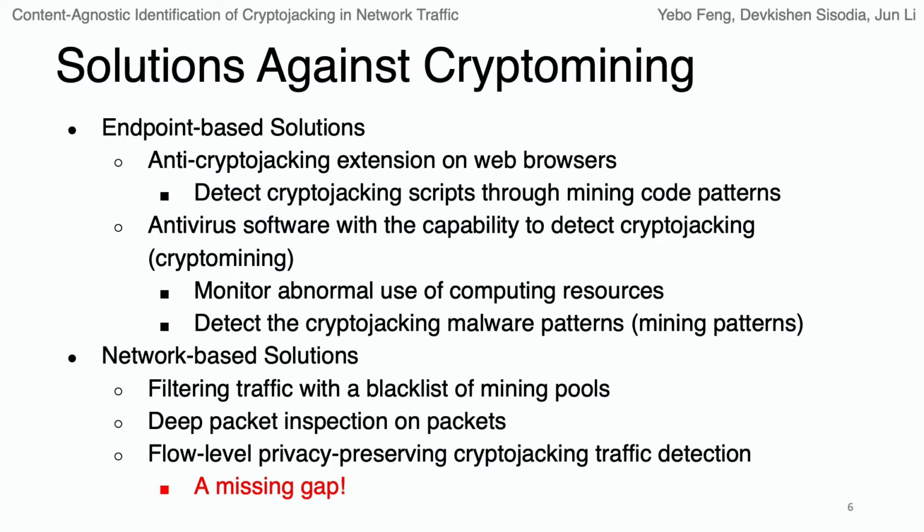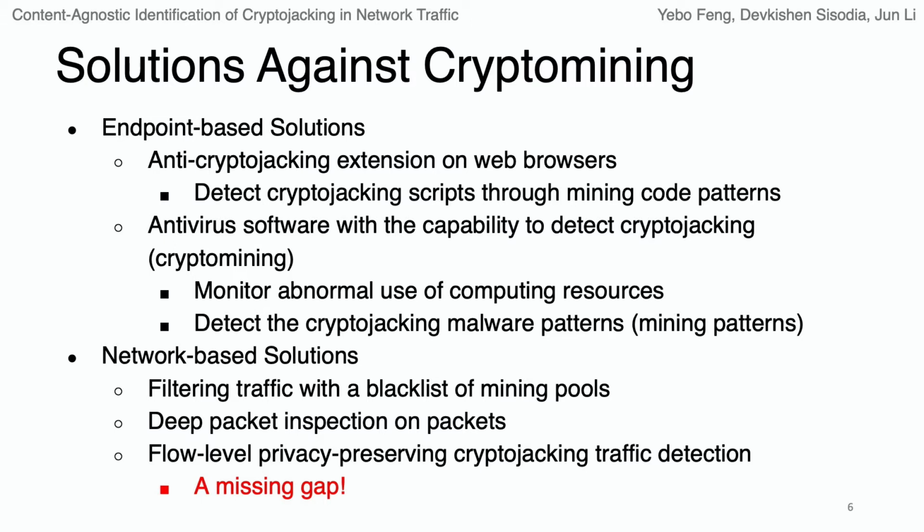As the crypto mining problem becomes more and more serious, the security community has proposed many solutions to tackle this problem. The majority of the existing solutions are endpoint based, which means the users have to install some detection or anti-malware software on their computer. There are some anti-cryptojacking extensions on web browsers which detect cryptojacking scripts through mining code patterns.